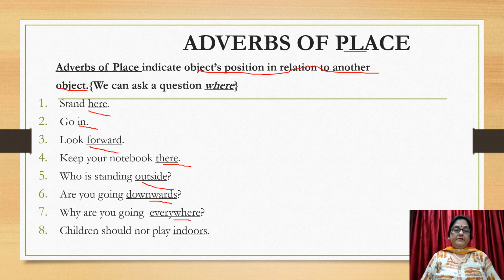Where? Everywhere. Children should not play indoors. Where? Indoors. So these are answering the question where. Which place? Where? So these are called adverbs of place. These words, here, in, forward, there, outside, downwards, everywhere, indoors, are all adverbs of place.